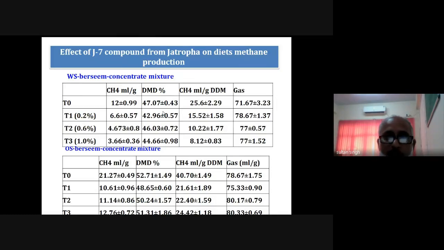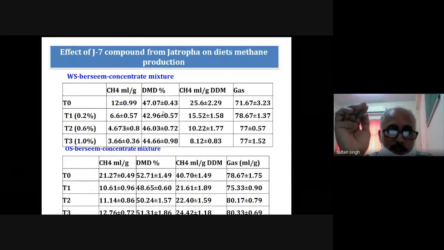But friends, again, you will see here, it is inhibiting the dry matter digestibility. That is not desirable. So we have to choose the level of the compound where the reduction in the dry matter digestibility is not more. Because if there is reduction in the dry matter digestibility of the diet, then the availability of the nutrients will be less. So we have to choose a level where there is a reduction in the methane production as well as no reduction in the dietary dry matter digestibility.